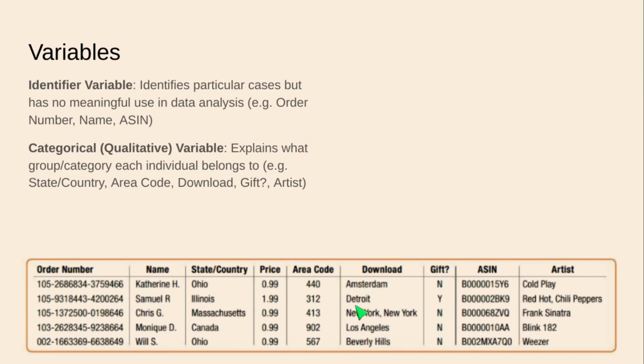Download. This is where it was recorded. Is there a relationship between certain states and certain preferences of music and where they may be recorded or where they may be downloaded from? I don't know. Whether it was a gift or not. Are people more likely to gift certain kinds of music or keep certain kinds of music to themselves? And of course, artist. That is a qualitative variable.